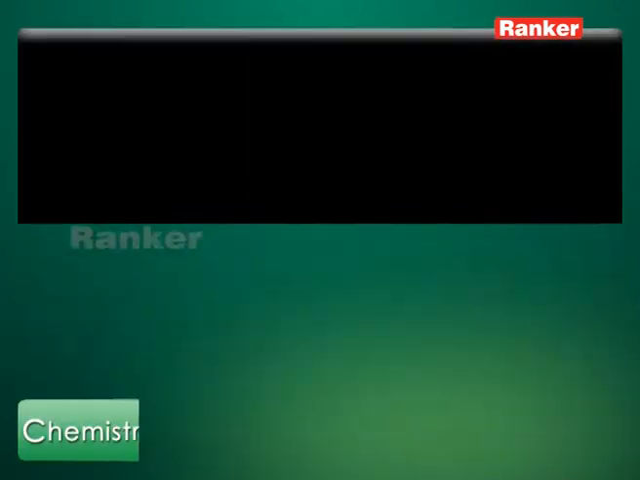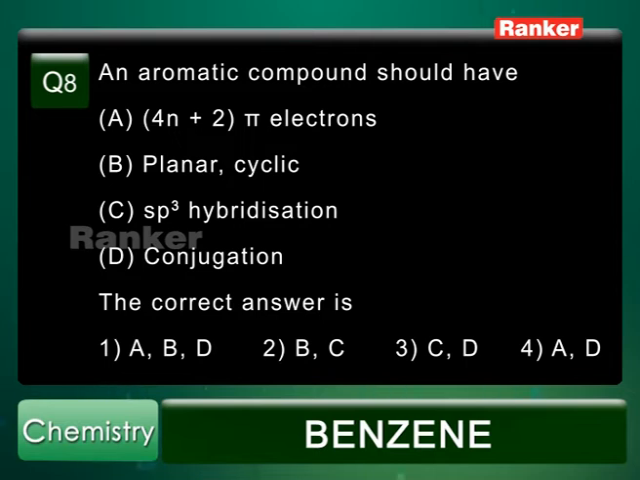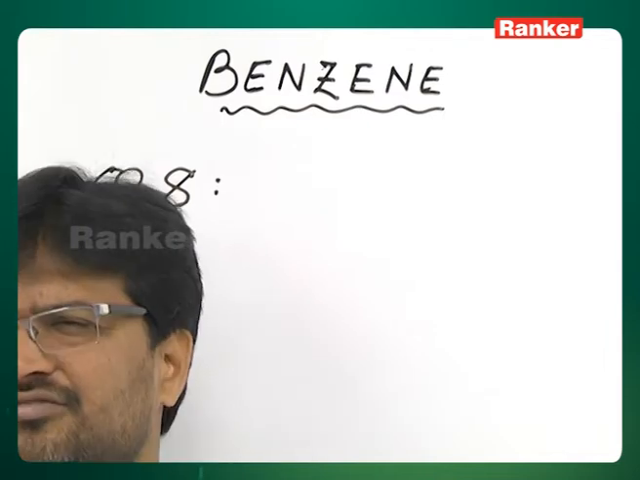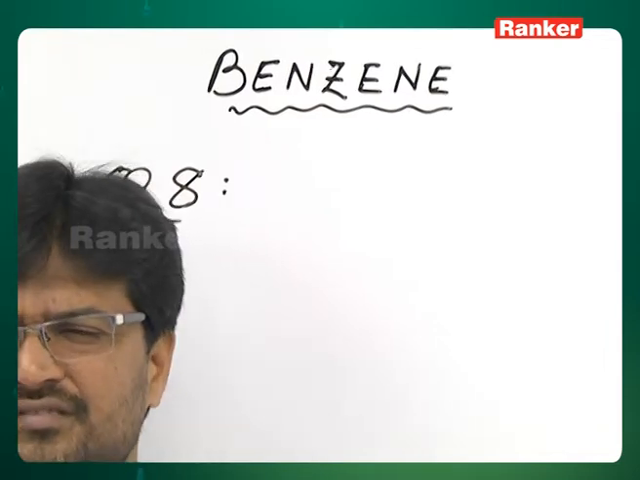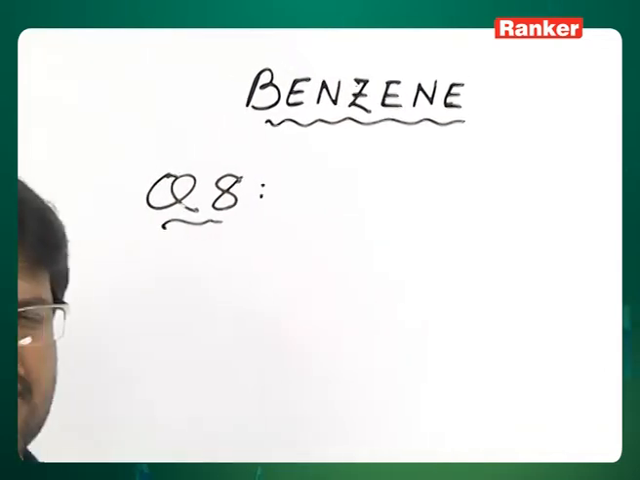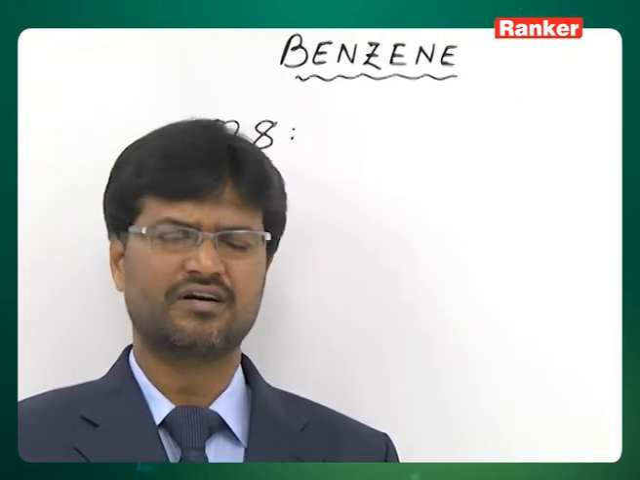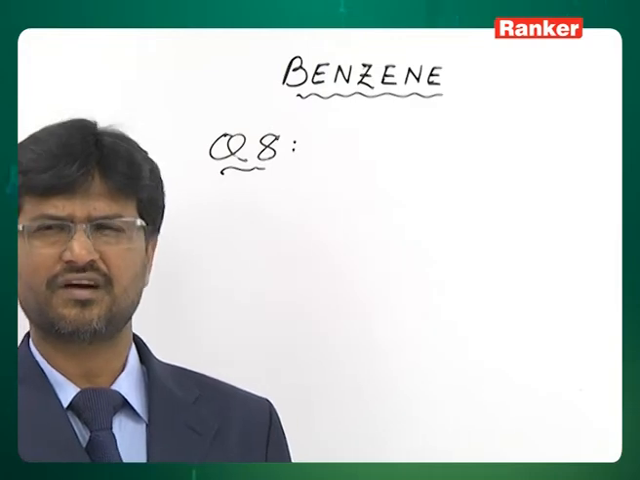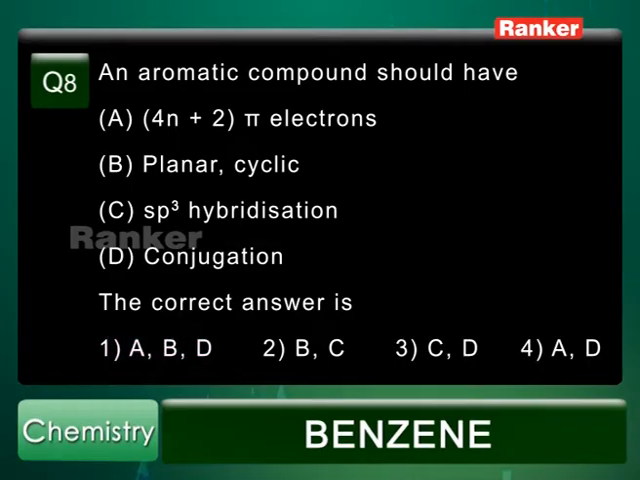Question number 8. An aromatic compound should have A. 4n plus 2 pi electrons, B. Planar and cyclic system, C. sp3 hybridization, D. Conjugation. It should have 4n plus 2 pi electrons, it should be planar and cyclic system, and it should have conjugation. So the answer is first option. These are the three conditions required for Huckel's rule. So if these conditions are satisfied, then the substance is Huckel aromatic. So the answer is first option.